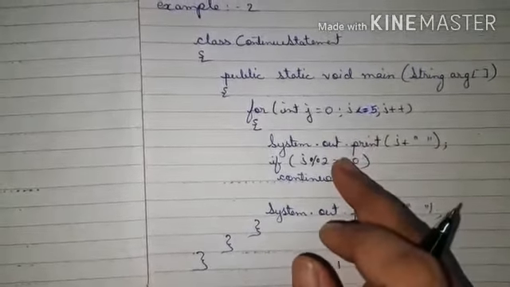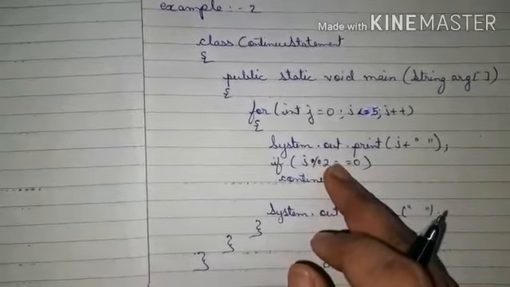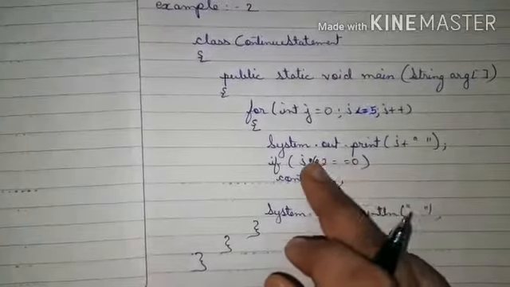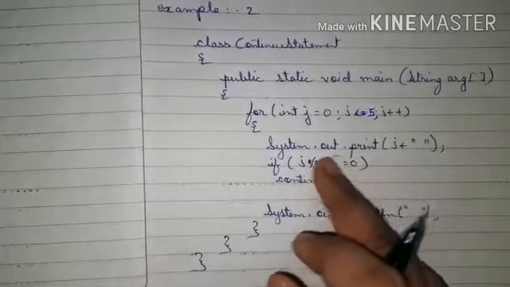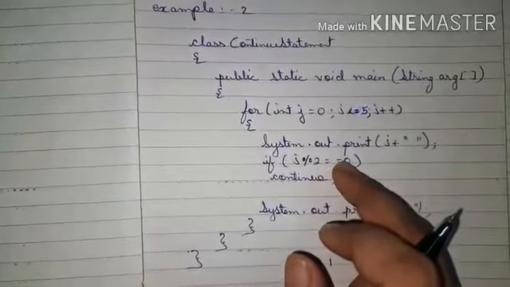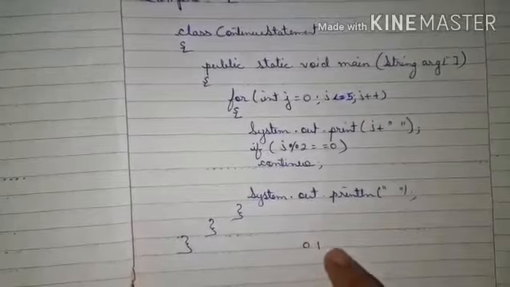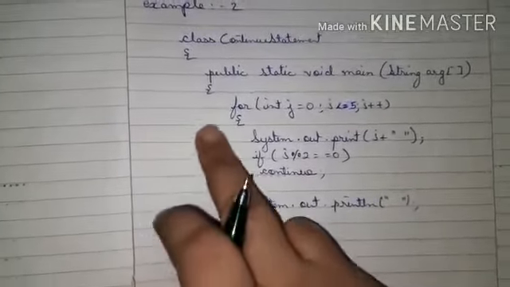Then it will come here. So 1, if I divide 1 by 2, the remainder will be 1, so we have used modulus. The condition is false, so it will not come to this part. It will come here, give one line space, and then again move here.